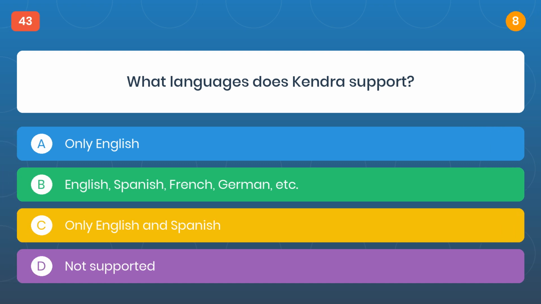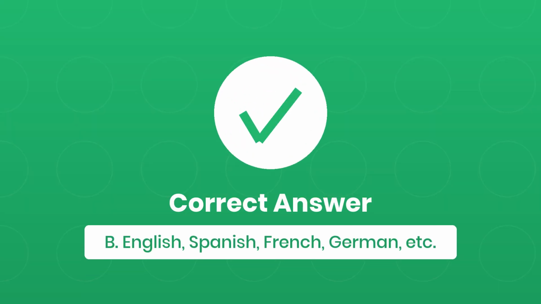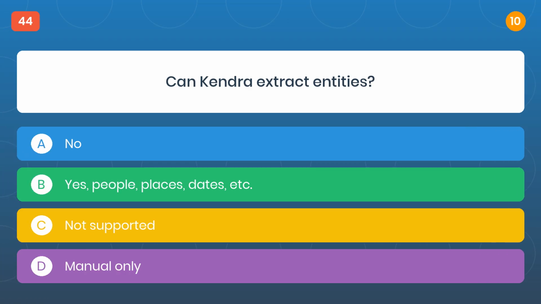Question 43. What languages does Kendra support? The correct answer is B, English, Spanish, French, German, etc. Question 44. Can Kendra extract entities?